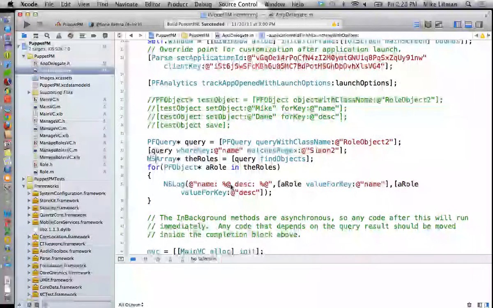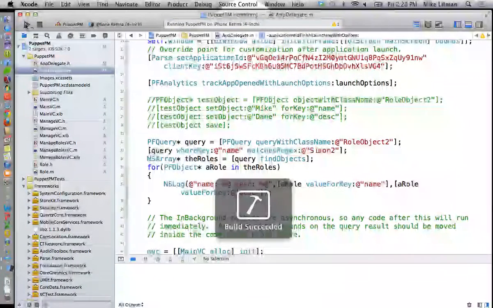And for each one of those, we're going to print it out. So we'll print out name and description. So we should get 4 lines printed out, all with a name Simon2, but 2 of them with coleslaw 2 as the description, and then a Rise and a blah. If we have proven that we've gotten only certain pieces of information from our data store. Does that make sense? So let's go ahead and try to run this and see what goes down.